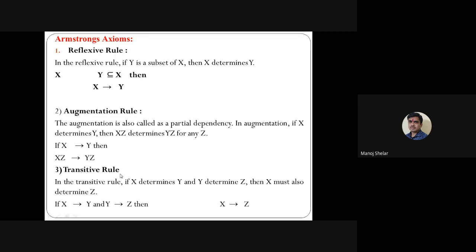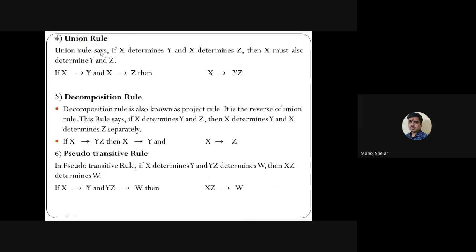Transitivity rule, I think all of you know, was covered in discrete structure. X implies Y, Y implies Z, so directly X implies Z. This is a simple transitivity rule. Union rule, so simple. X implies Y is one functional dependency. X implies Z is a second functional dependency. The left hand side of both functional dependencies is the same, X. So the union rule means X is common, so only X remains, and on the right side we add Y and Z. So X implies YZ. This is the union rule.